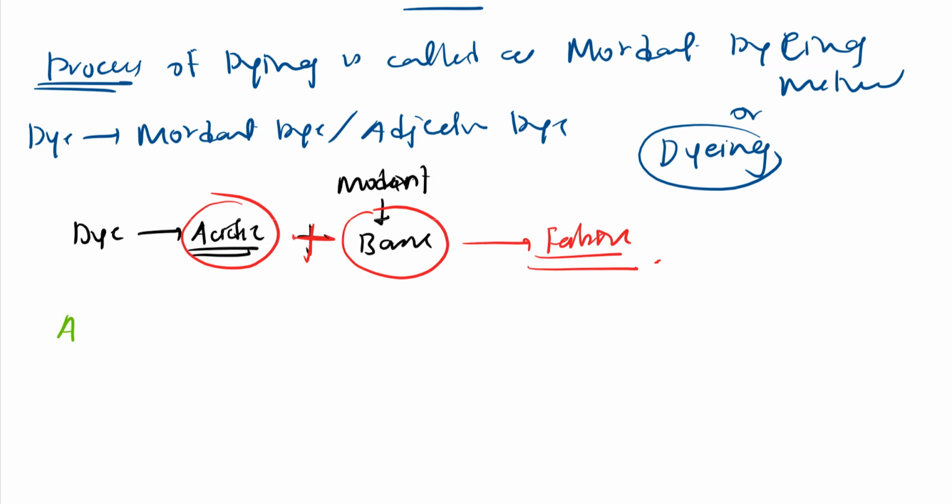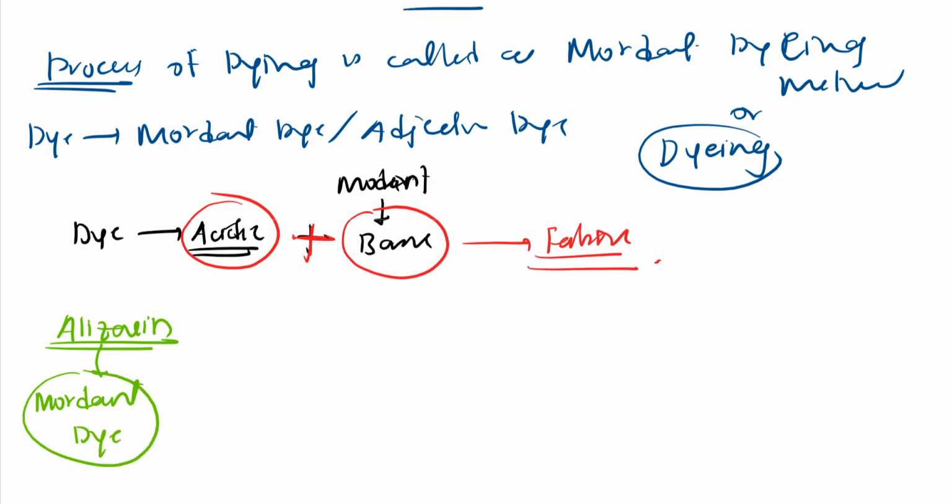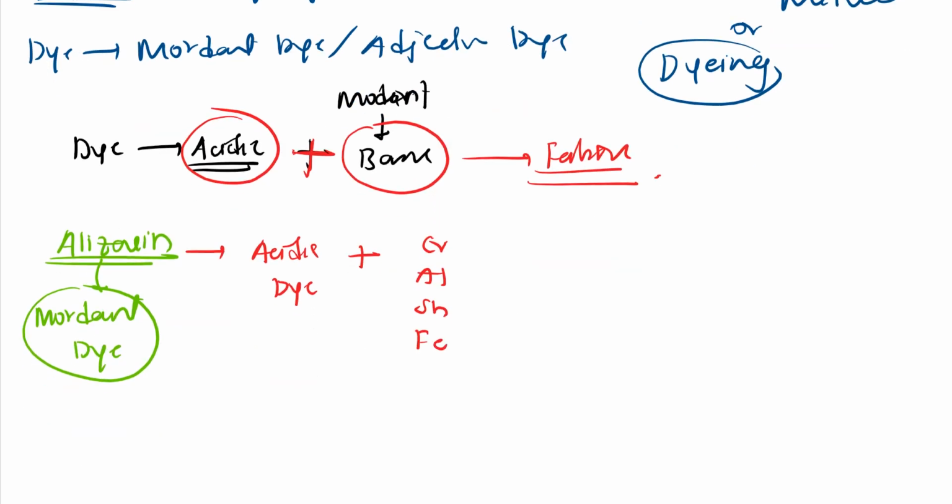Alizarin. So it is the example for this dye. What kind of dye? Mordant dye. Example for mordant dye, if they ask, you need to give this alizarin. So this alizarin is an acidic dye. So I have to add some mordant. So I will use mordant like chromium, aluminium, zinc, iron. So these metals are there, right? So these will be little basic. So the combination of this acidic dye, that is alizarin, and this basic substance will be very strong, very strong.